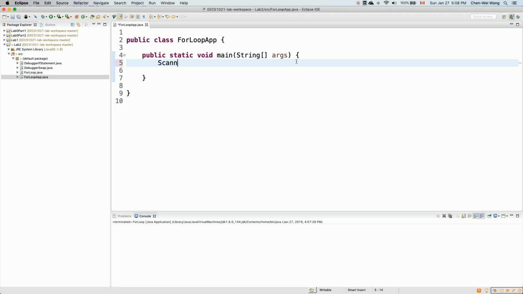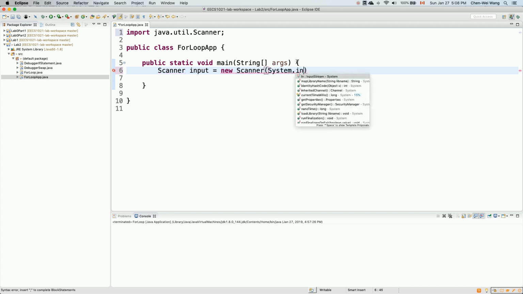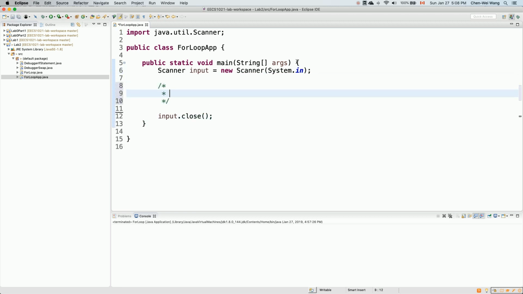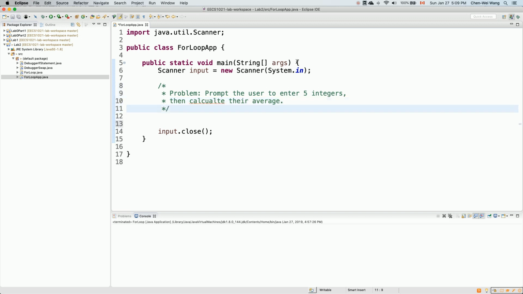Okay. So now let's say Scanner input is assigned to new Scanner System.in, and also input.close over here. So now let's say the problem is to prompt the user to enter, you know what, let's say even 5 integers, so that I can illustrate the point. Enter 5 integers, then calculate their average. Okay, exactly 5 integers.